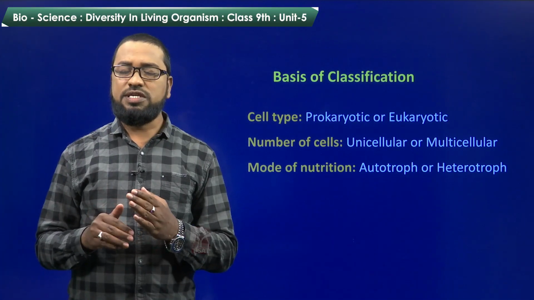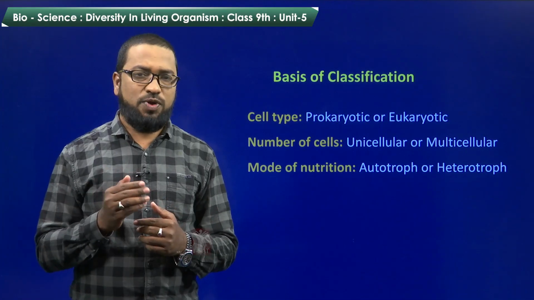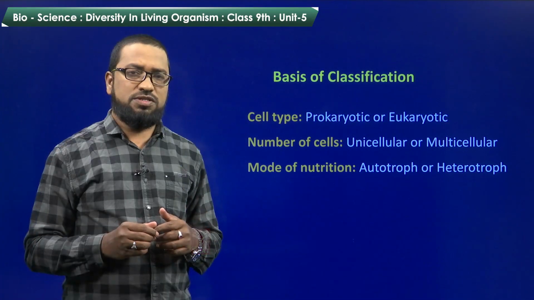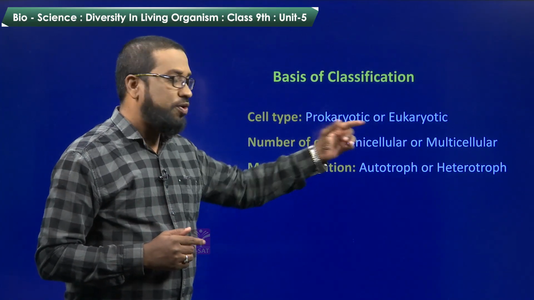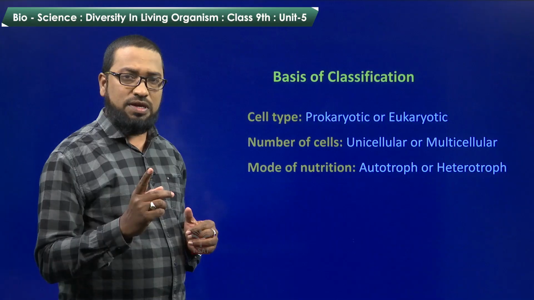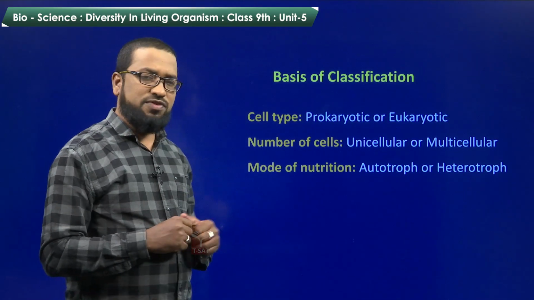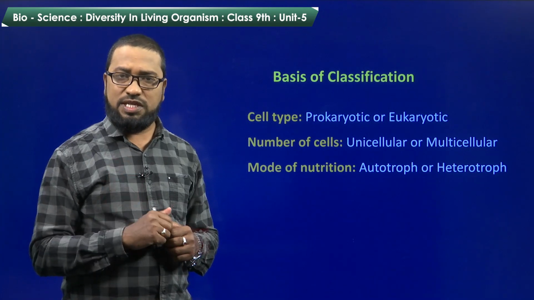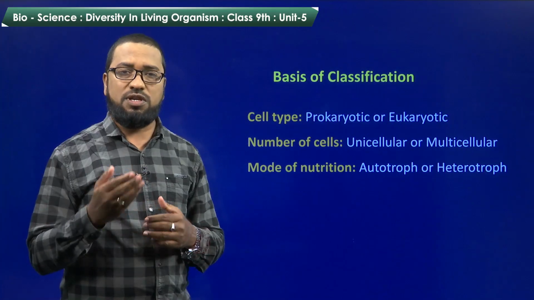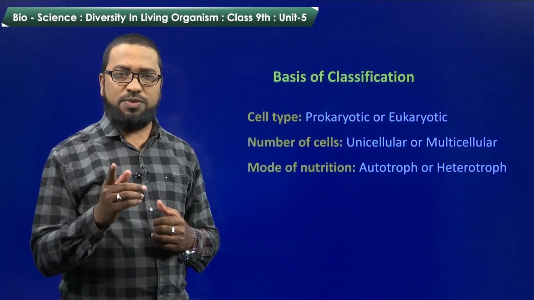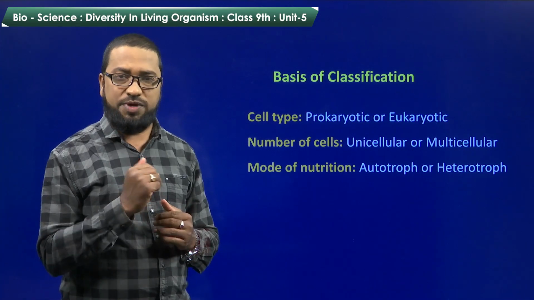Scientists have considered certain things for classification. For example, cell type. That means whether the organisms have a prokaryotic cell or a eukaryotic cell. So, that is one of the points to consider while classifying. And number of cells, whether the organism has a single cell, that is, a unicellular organism, or a multicellular organism. So, depending upon the number of cells in the body of the living organism, classification has been made.